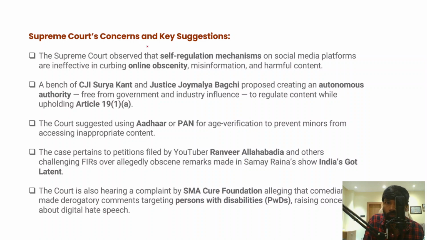So let's understand the Supreme Court's key core concerns and what its suggestions are. If you look at the Supreme Court's core concerns in this context, the Supreme Court has clearly observed that self-regulation mechanisms on social media platforms are ineffective in curbing online obscenity. Now, there are self-regulation mechanisms, and these mandate that those who are producing the content should regulate themselves, keeping in mind the larger public interest.